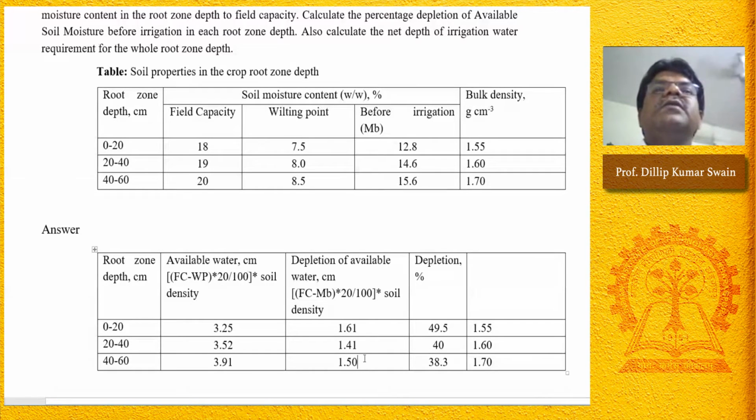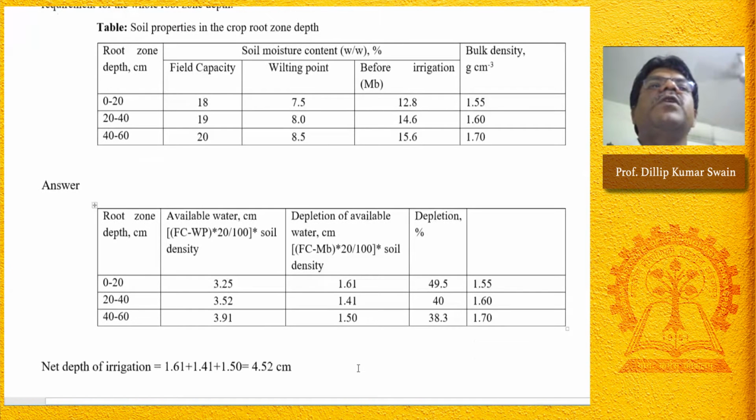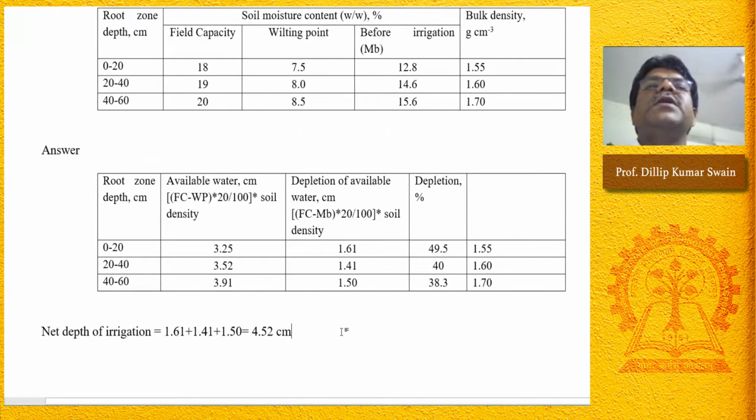And for the net depth of irrigation, the amount of water depleted, this amount has to be irrigated. The amount depleted from each layer, this amount has to be irrigated. If you add this, that becomes 4.52 centimeter, that is the depth of irrigation. 1.61 plus 1.41 plus 1.5, that is your 4.52 centimeter. The depth of irrigation has to be given.